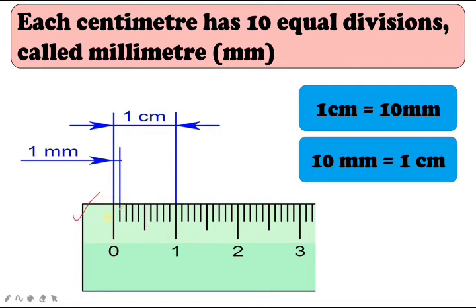Okay children, I hope you understood the difference between millimeter and centimeter. 10 millimeter means 1 centimeter, and 1 centimeter means 10 millimeter. In between you can see 10 small divisions. Each division is 1 millimeter, and from one unit to another, it is 1 centimeter. I hope you got the difference between centimeter and millimeter.